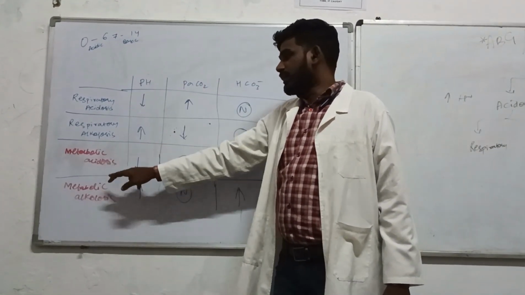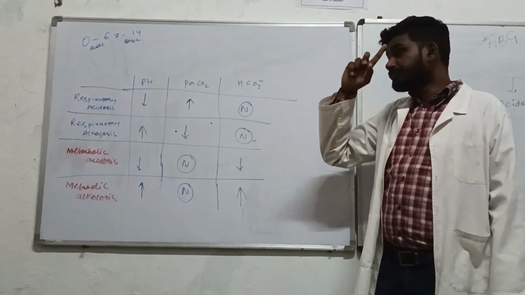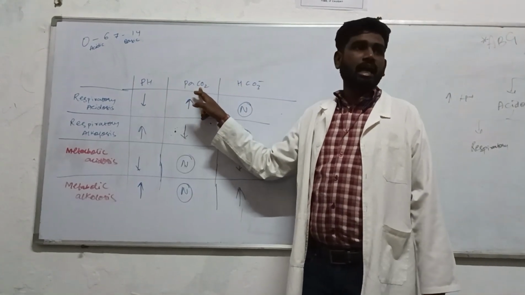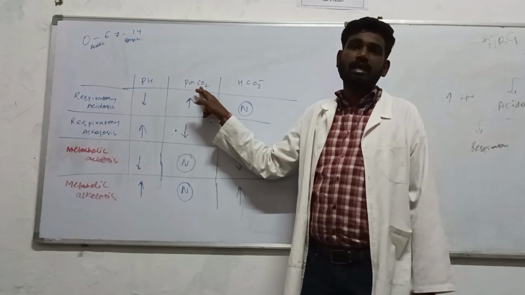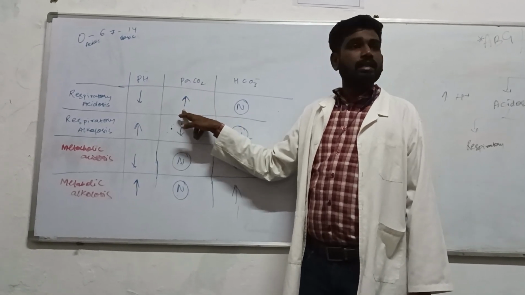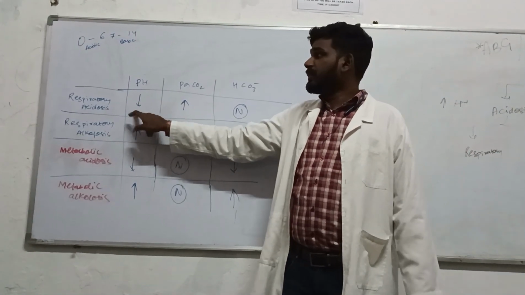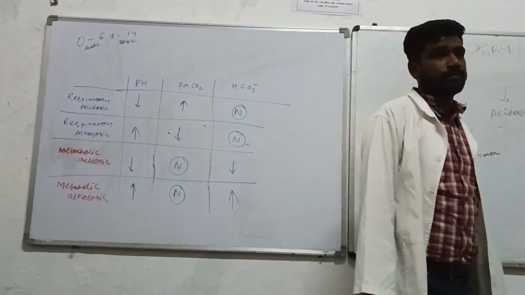Whenever you are describing the metabolic mechanism, you are involving bicarbonate. Point two is that acidosis happens when carbon dioxide increases inside your body, leading to the formation of carbonic acid. That's the reason the fall in pH leading to acidosis is called respiratory acidosis.